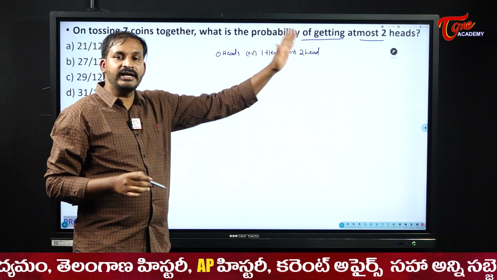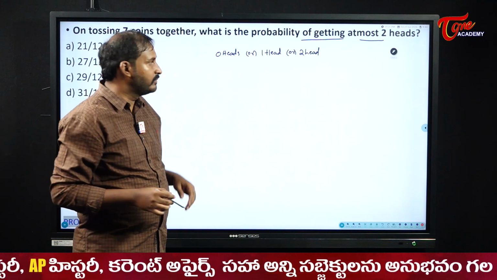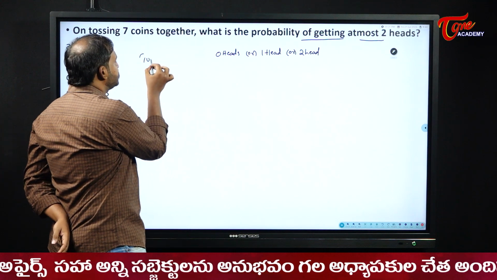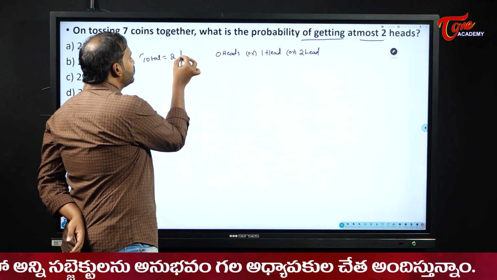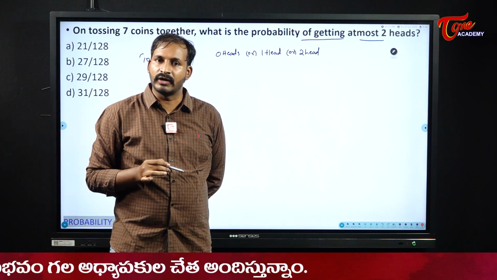So no head, 1 head and 2 heads, from maximum to minimum. So first of all, tell me what is the total number of outcomes for us here? 2 to the power of 7, which is equal to 128.